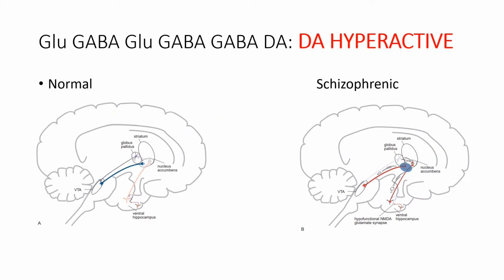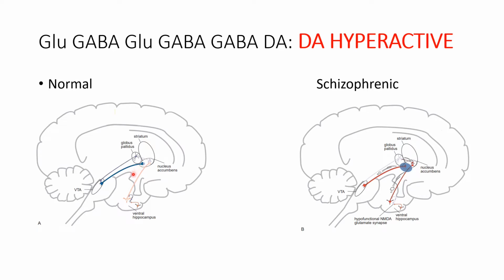On the left we have a normal mesolimbic pathway. We start at the ventral hippocampus with glutamatergic projections activating GABAergic interneurons, which then inhibits or regulates glutamatergic projections to the nucleus accumbens. This then reduces the activation of the GABAergic interneuron at the striatum, which projects onto globus pallidus GABAergic neurons, which then project to the ventral tegmental area, and this allows for control of dopaminergic projections from the ventral tegmental area to the nucleus accumbens, and this is obviously regulating the dopamine transmission within the mesolimbic pathway.